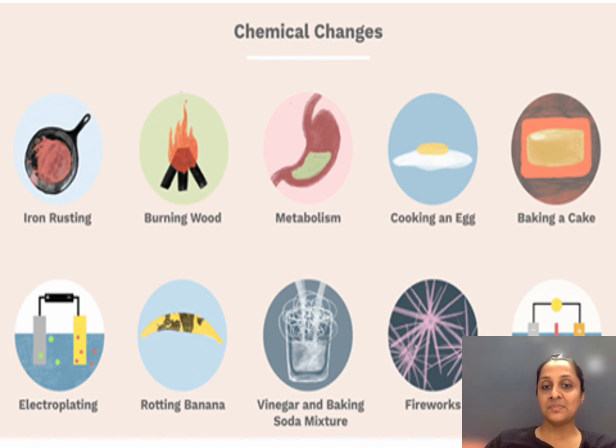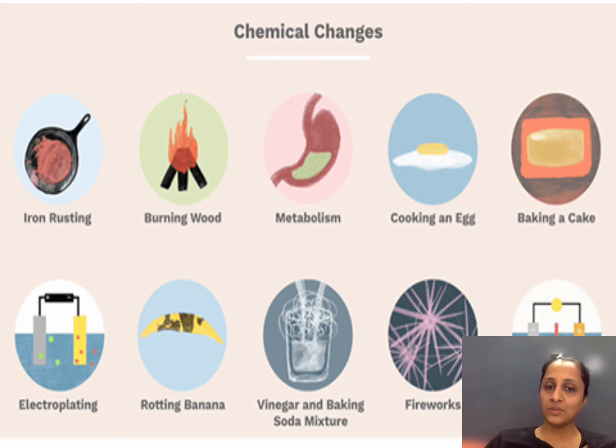Then metabolism. Metabolism is the digestion process in your body. So we have studied the food we ingest, the acids, the enzymes act on it, and the nutrients are then absorbed by our body, and waste is thrown out. Now that waste cannot be turned back into your sabji and roti. So that's absolutely non-reversible, and there are certain chemical changes which are happening.